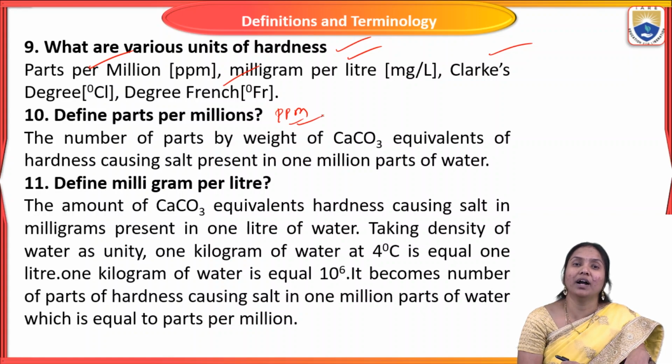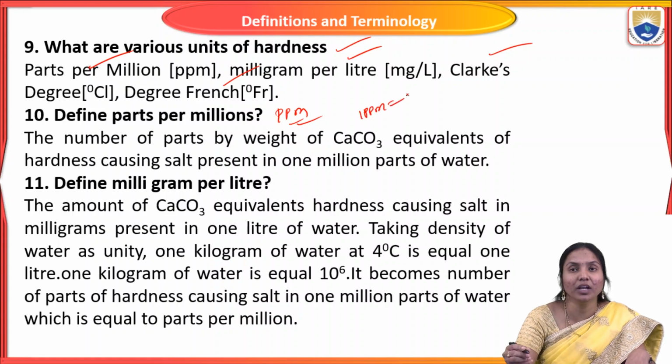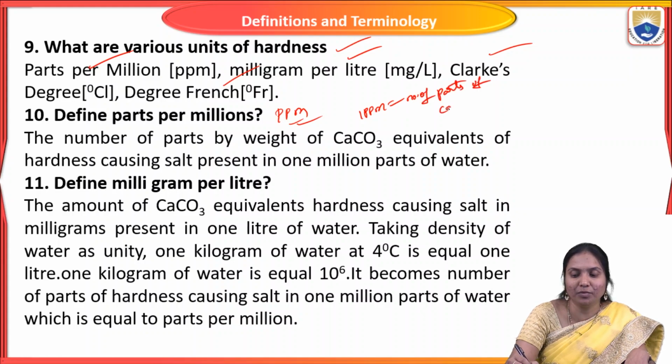The number of parts by weight of calcium carbonate equivalent of hardness-causing salt present in 1 million parts of water, or otherwise 1 ppm equals the number of parts of calcium carbonate equivalent hardness in 10^6 parts of water.